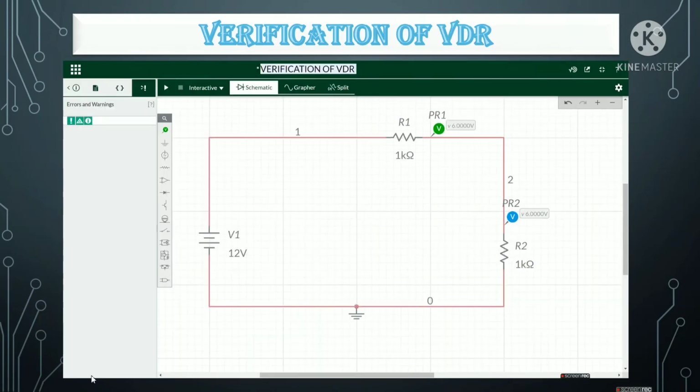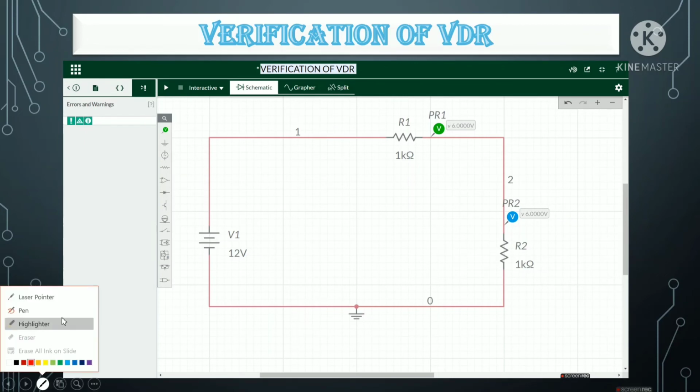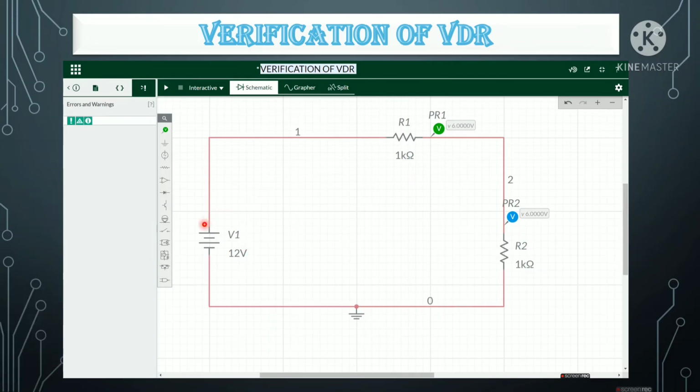Let me verify VDR, that is the voltage division rule. Here I have taken a 12-volt battery in series combination with a 1k ohm and another 1k ohm. When we see here, the voltage is 6 volts and here is 6 volts. This is possible only when we take a series combination. If we take those in parallel combination, we will get a wrong answer.